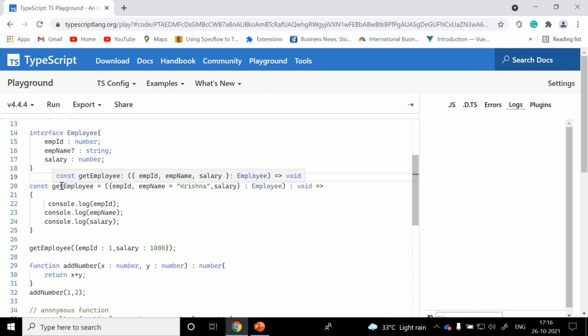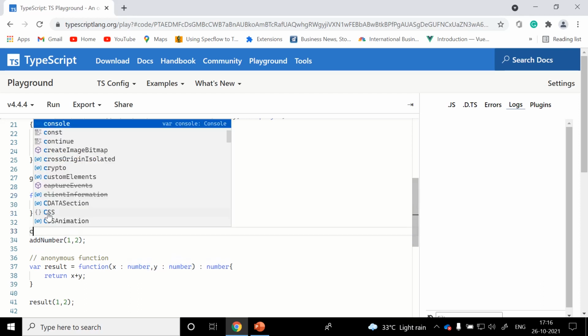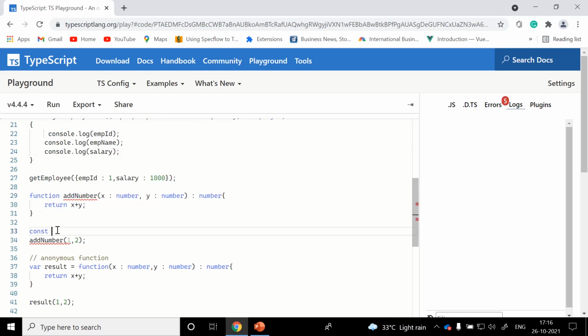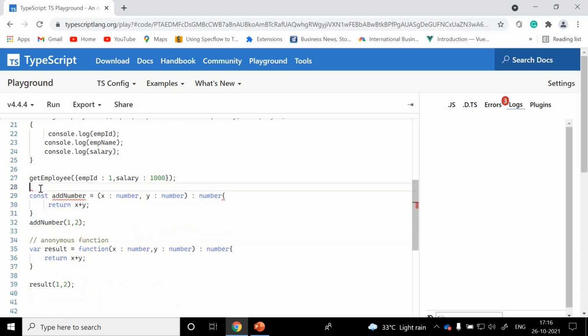If you hover over it, the get employee will be accepting employee ID, employee name, salary. At the same time, the invocation is as similar as possible for either way. Add number, which is accepting x comma y, and it is going to return a number. Const add number, just copy these two parameters and it's going to return number. Delete this.